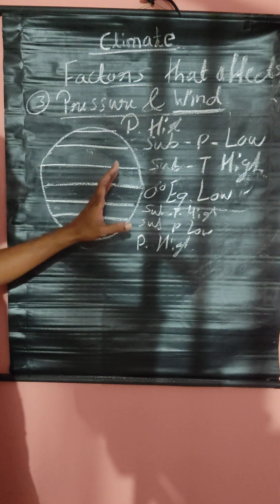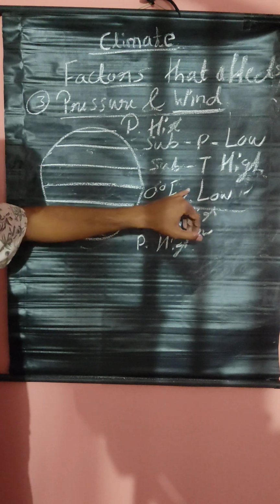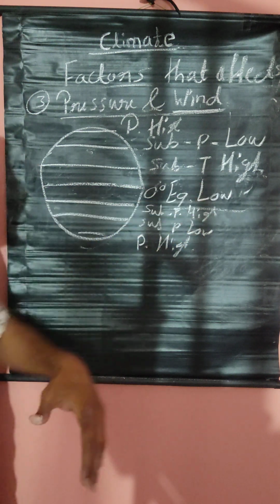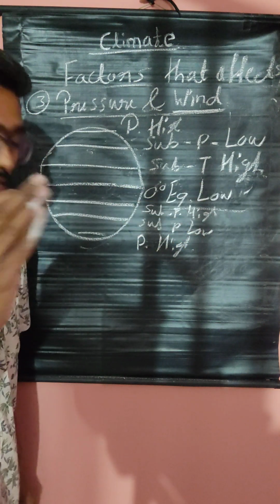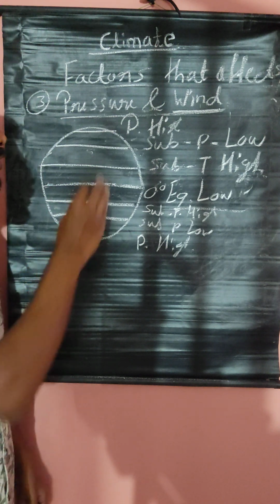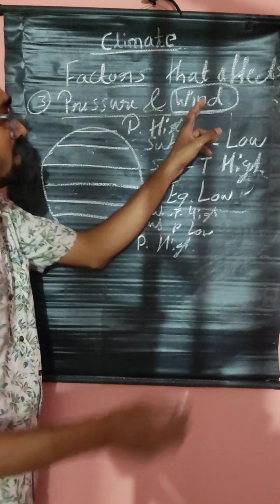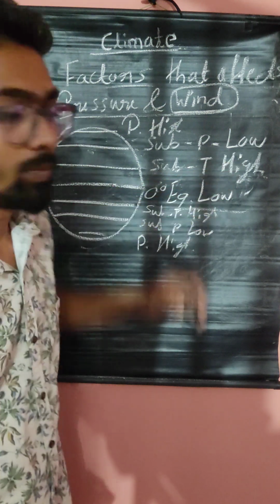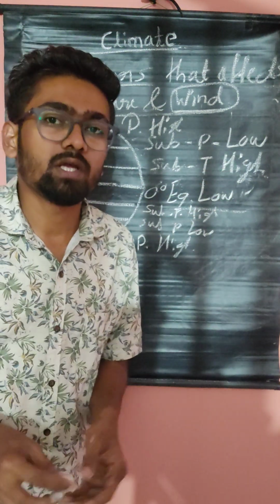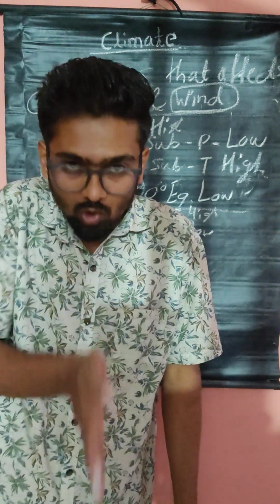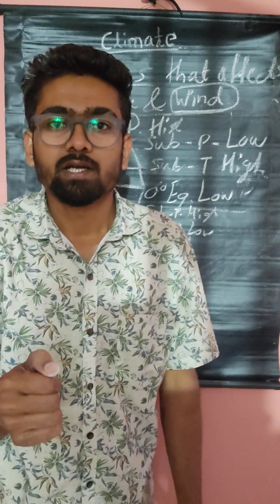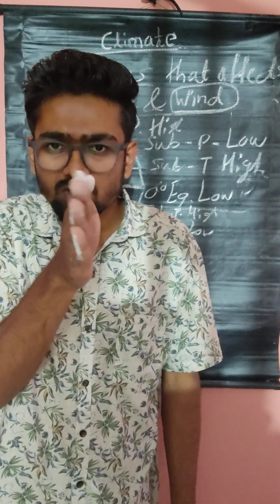Okay. From here, from high pressure to low pressure, the air will move. Listen carefully, the wind is blowing from high pressure to low pressure. On earth, actually, the wind is not blowing straight like this. It's not blowing straight, because the wind is tilted like this. Why is it tilted? Tilted means crossed.